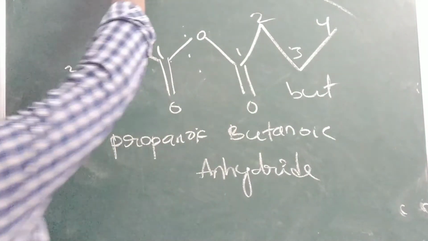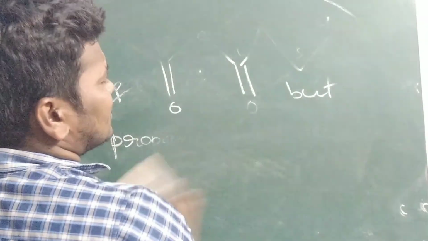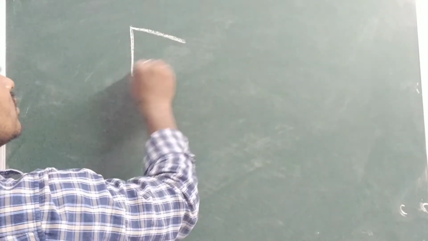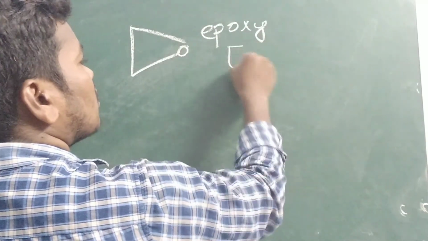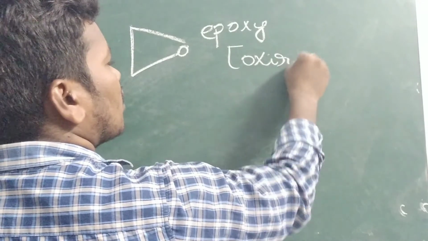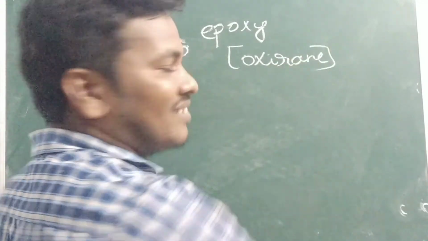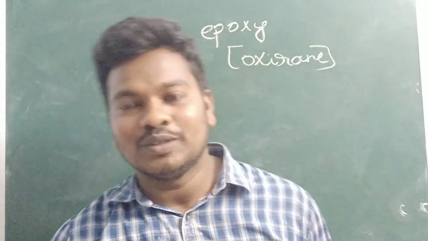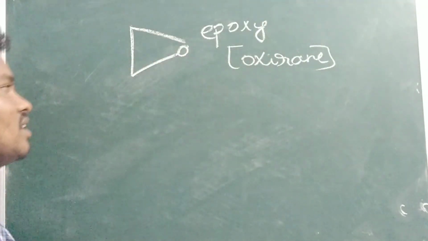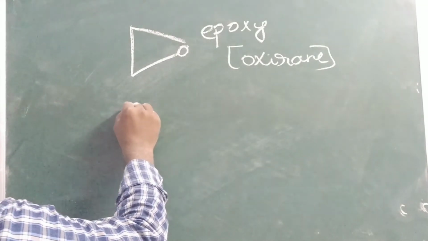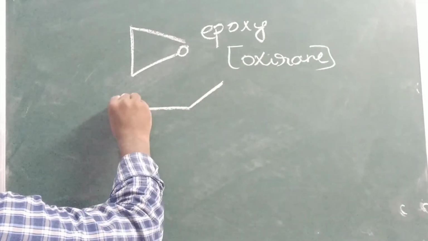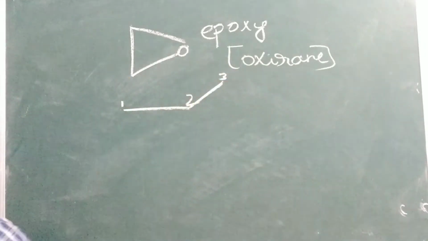Next one. What happens if only a single oxygen is present? That is called epoxy or oxidane. When we have to use the word epoxy and when we have to use the word oxidane, that also we will discuss. So here, 1, 2, 3, one chain is there.